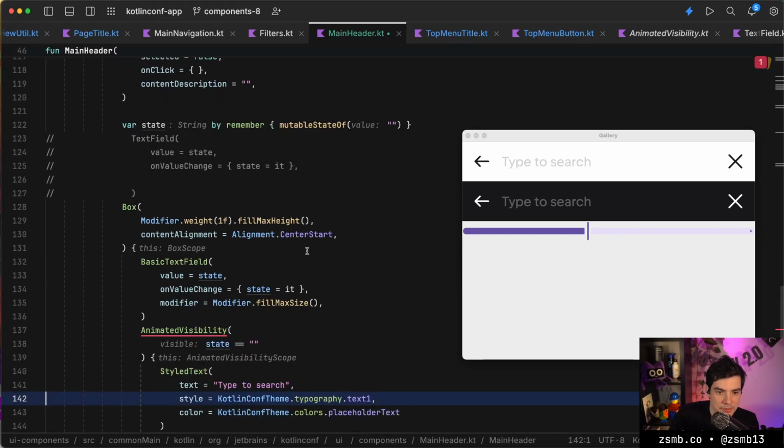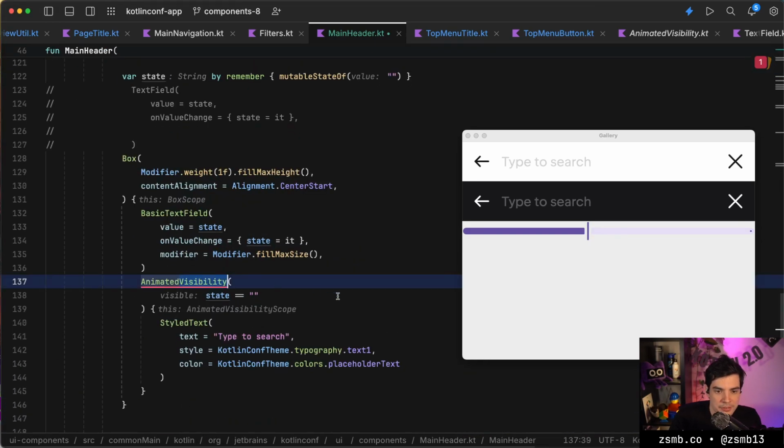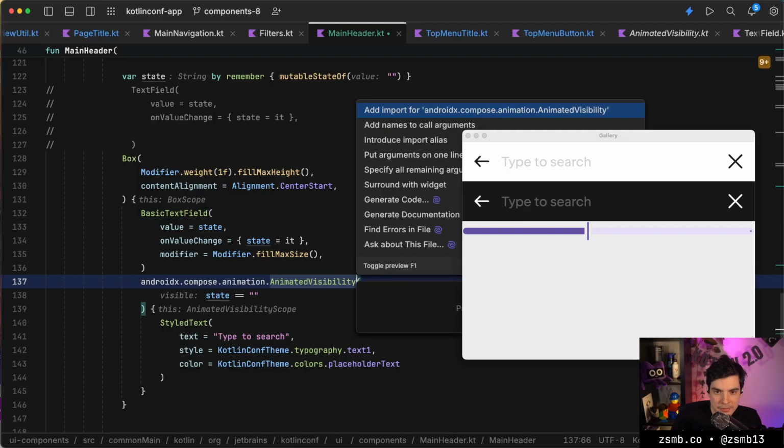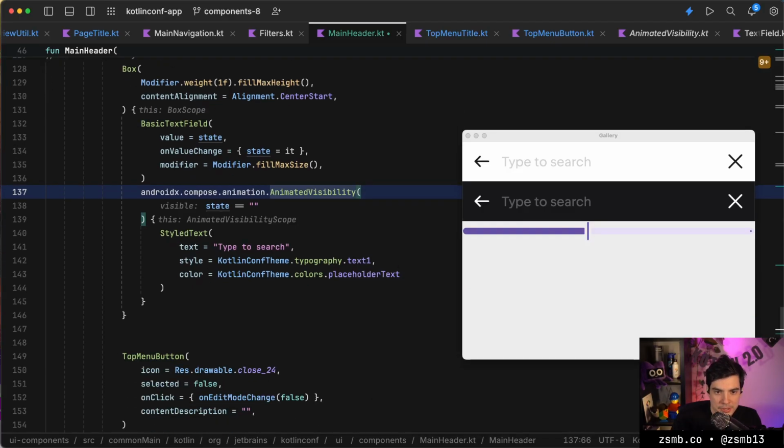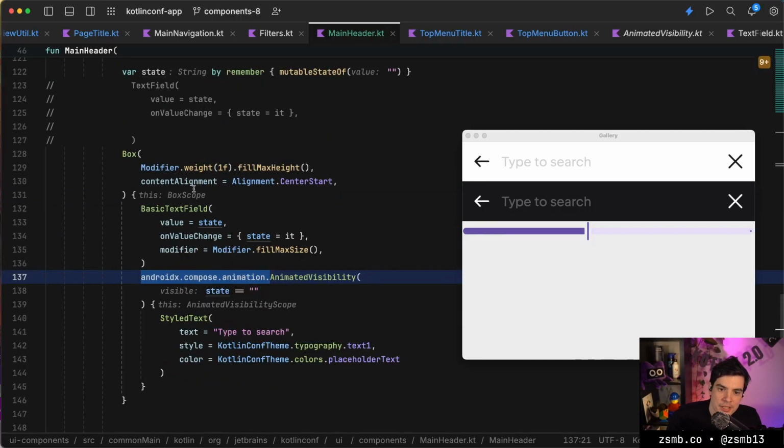Yeah, there's some kind of weird import clash between different animated visibilities. I'm gonna take a note of that and look into it later, because I've seen this happen before. Right, so animated visibility, I'm just gonna leave that there. Again, if I just add an import for this, it just doesn't work for some reason. Something clashes.